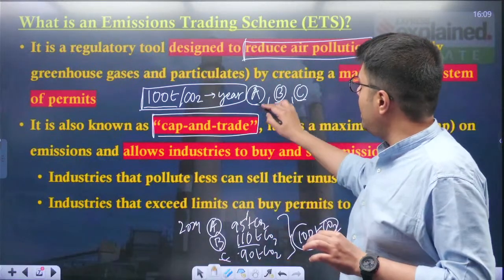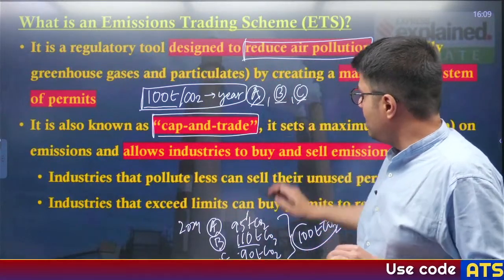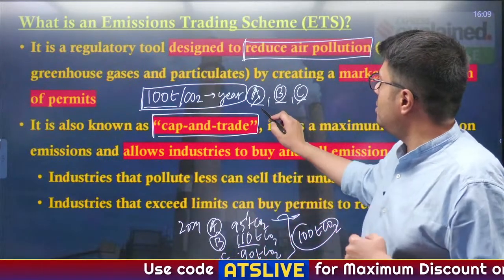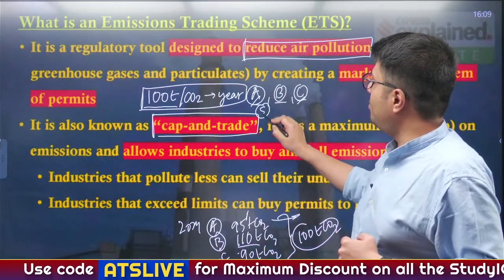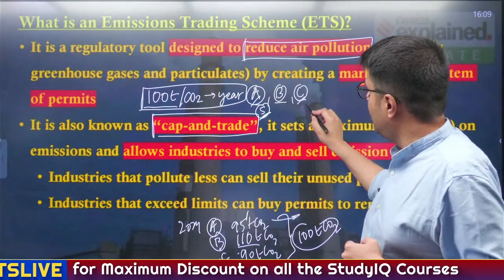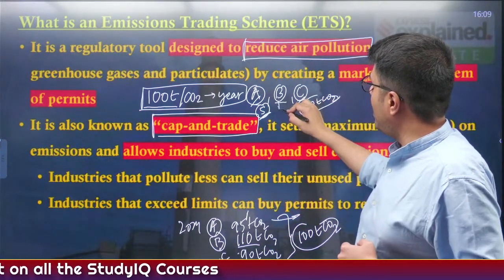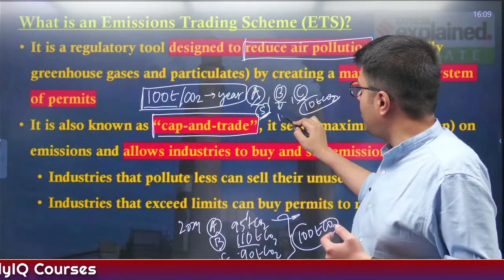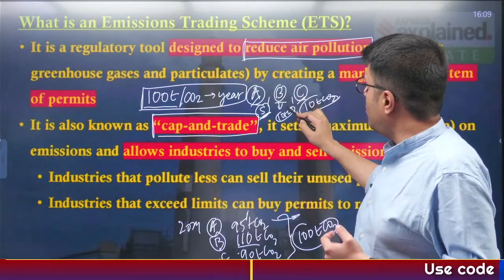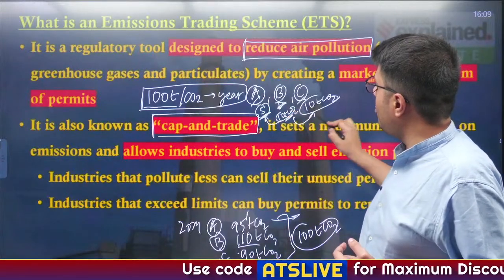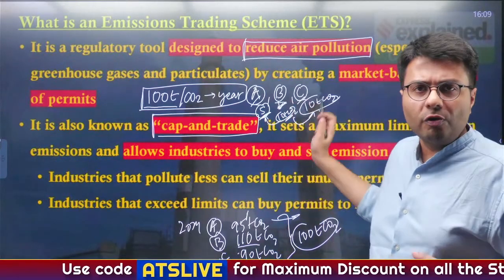So what factory A and C can do is sell the excess limit that is left with them. Suppose factory A is left with 5 tons of CO2 in excess, factory C is left with 10 tons of CO2, whereas factory B has overshot its target by 10 tons of CO2. So what factory B can do is make up for it by buying credits from either factory A or factory C or both of them, right?